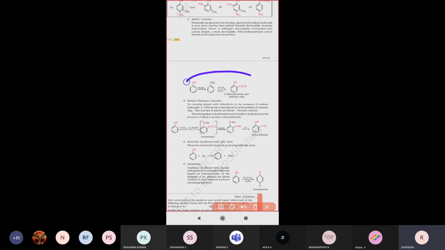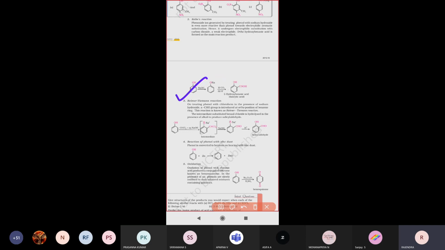A simple reaction, just remember: first, phenol reacts with sodium hydroxide, a water molecule is lost and sodium phenoxide is produced. The sodium phenoxide further reacts with carbon dioxide gas and H plus ion, the Na plus ion is replaced by hydrogen, OH is formed, and CO2 attaches at the ortho position. So carboxylic acid is produced. This is what we call Kolbe's reaction. By using Kolbe's reaction, we prepare salicylic acid.